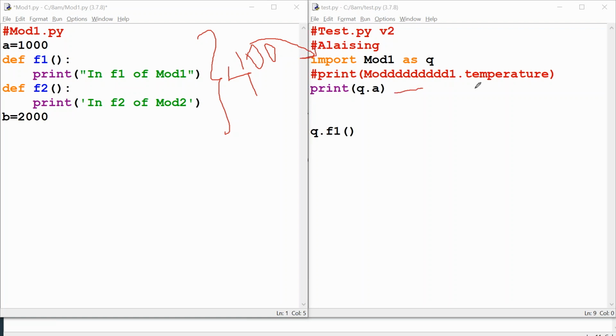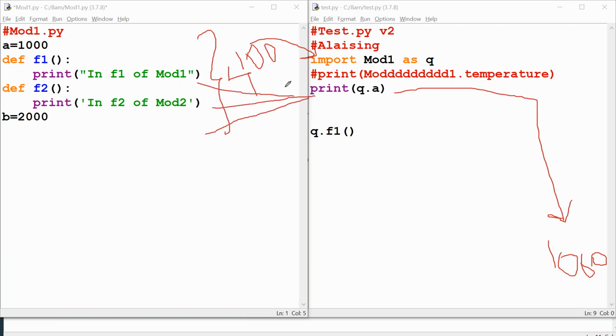Your project task is only this line, showing 1000 to your teacher. It is only showing 1000 to your teacher, but it is making available f1, f2, your b, including our a. It's like your requirement is 25% of it, but you are getting 100% of the stuff, right?